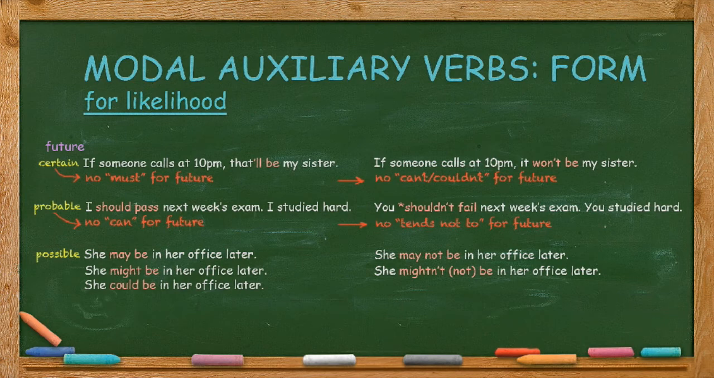Possible. She may, might or could be in her office later. She may not be in her office later. She mightn't or might not be in her office later. You cannot use could in the negative for future possibility.